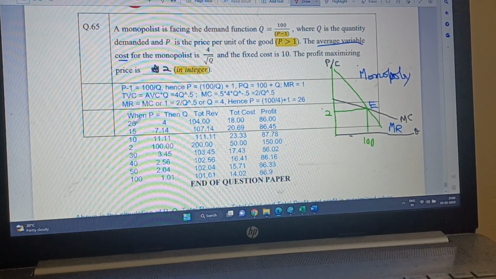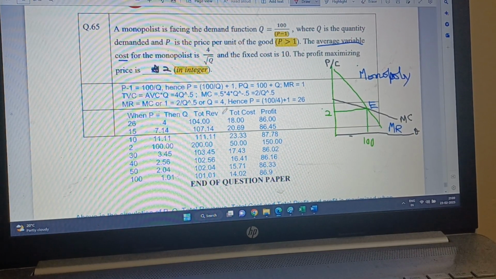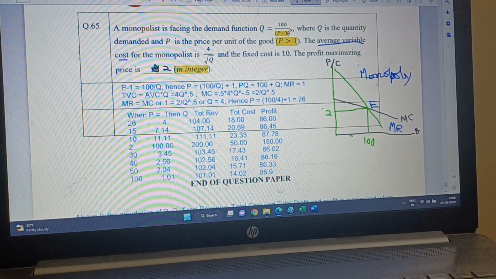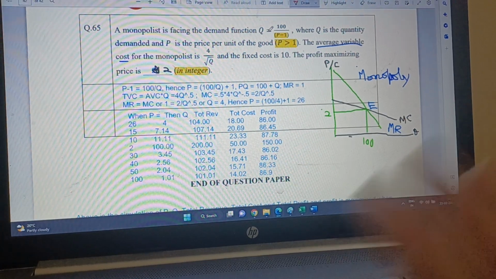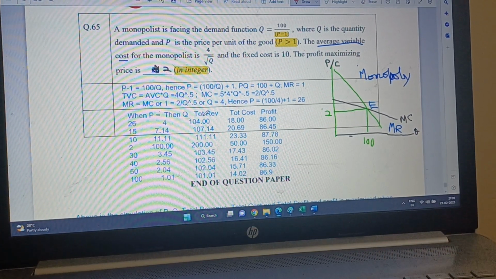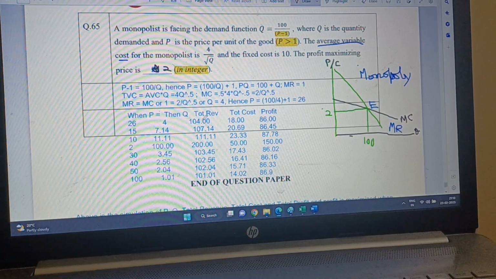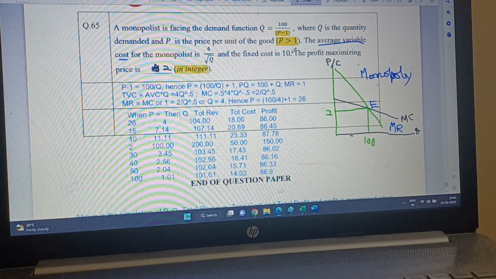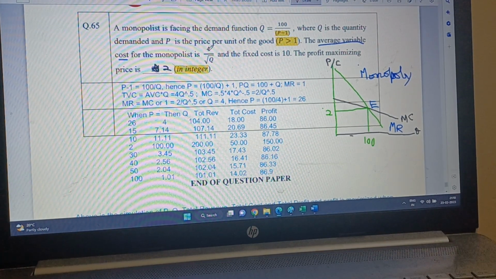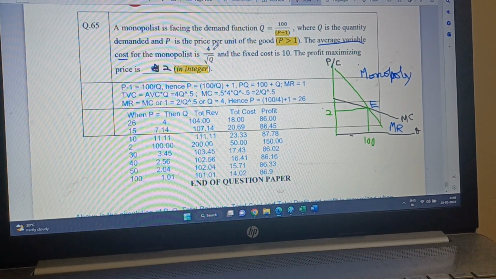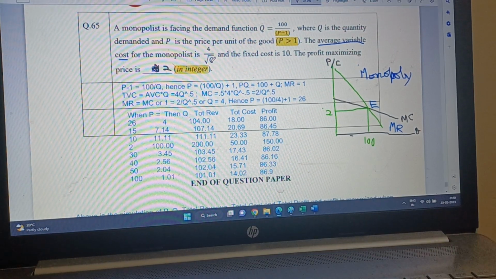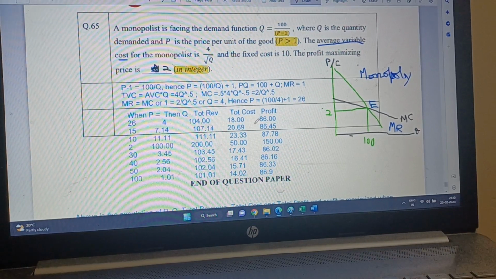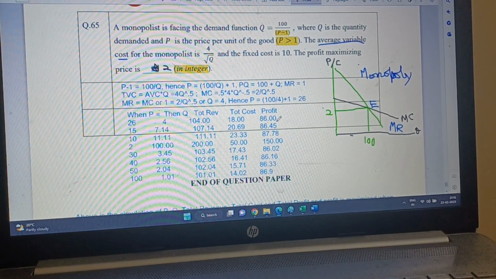So when P is equal to 26, then Q is 4, because 100 divided by 26 minus 1 is 25, so that becomes 4. Total revenue is PQ, so 26 times 4 is equal to 104, and total cost is equal to 10, the fixed cost, plus total variable cost. So 4 divided by root 4 is the average, times 4. So 16 by 2, which is 8. So 8 plus 10 is 18. Profit is 86. All of you calculated.